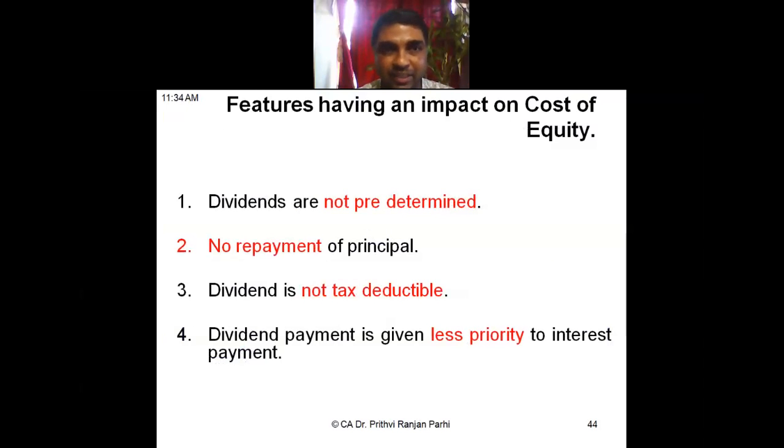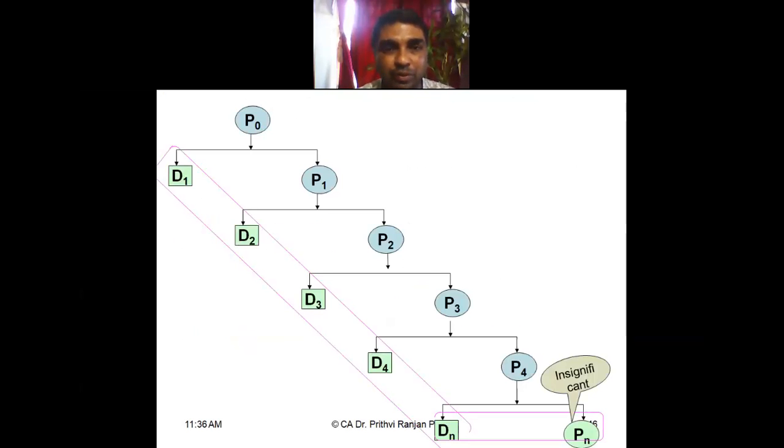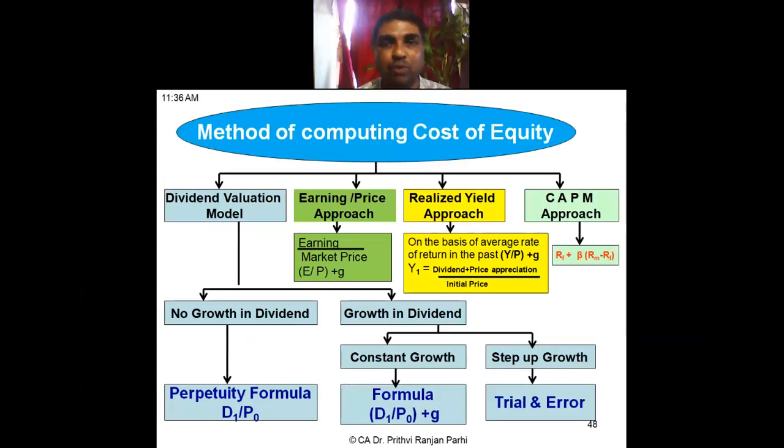This is the share certificate I had shown you. Then I had shown you various models of how to compute cost of equity. So the dividend valuation model we have understood. D1 by P0 is the formula which is used to compute cost of equity. And if there is any growth, then D1 by P0 plus g.